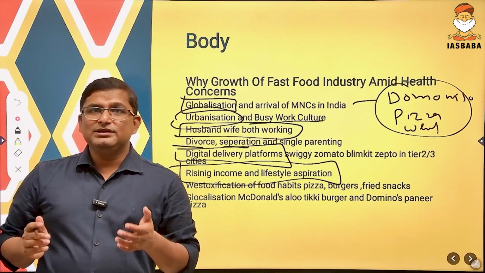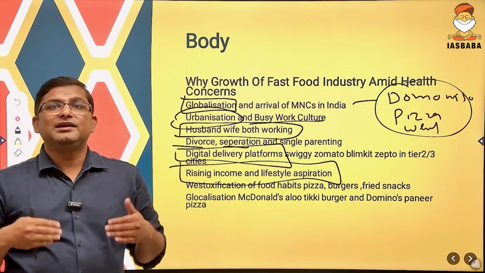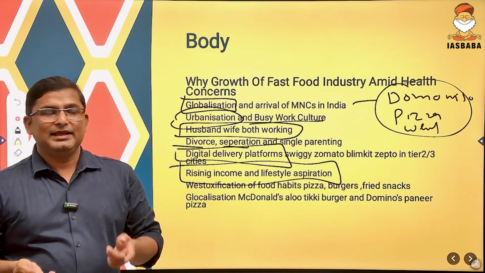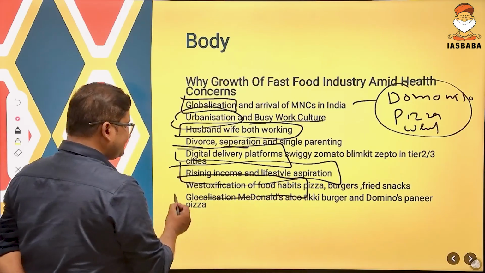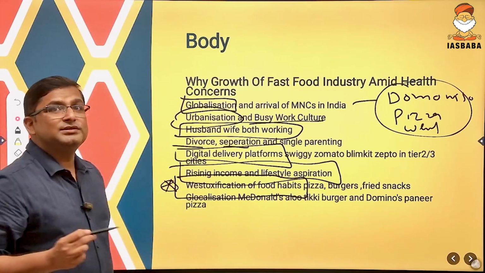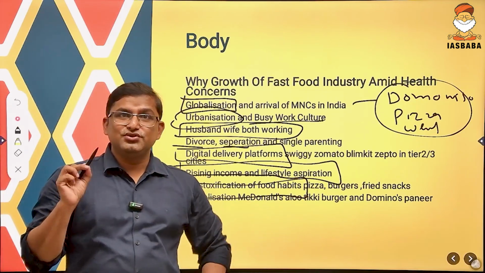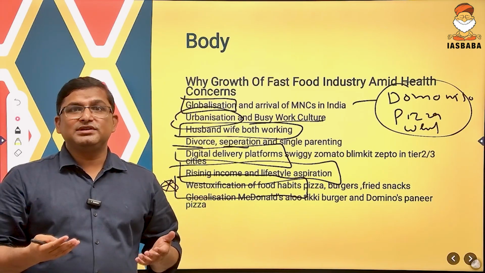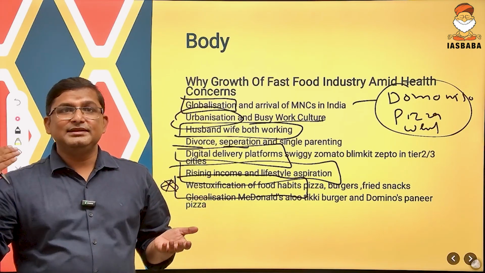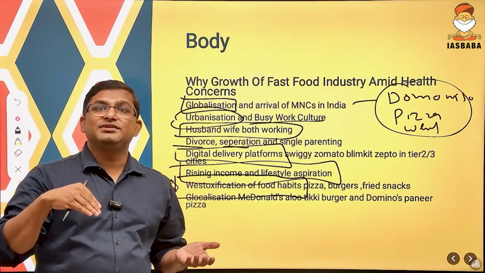Again, rising income and lifestyle aspiration. Having pizza and burger is also a lifestyle for many people, and this is known as the Westoxification of food habit. Westoxification is a term which denotes that Indians are so obsessed with Western culture that they consider their own culture as inferior.